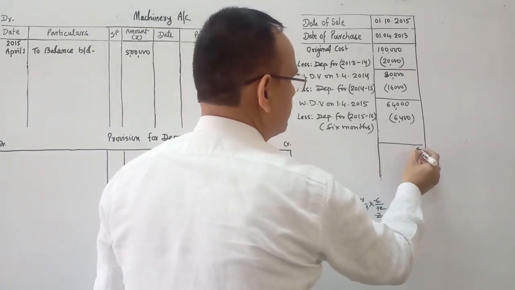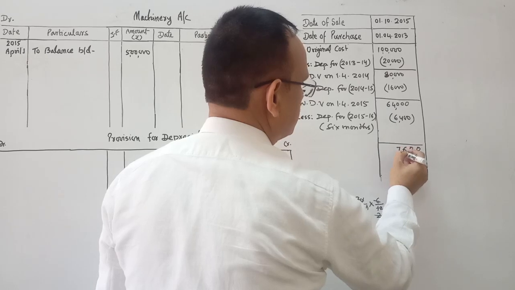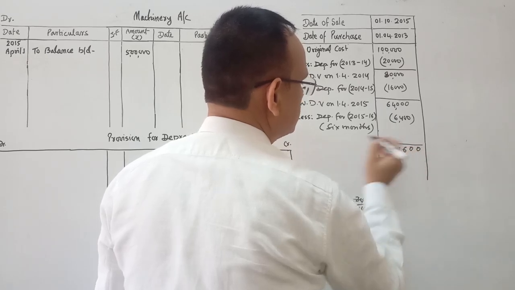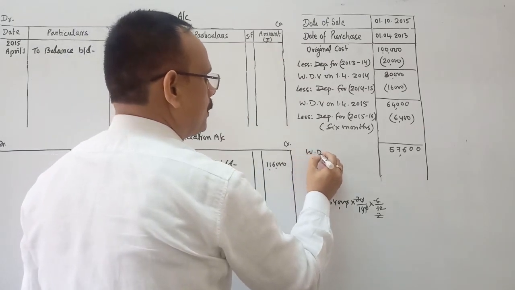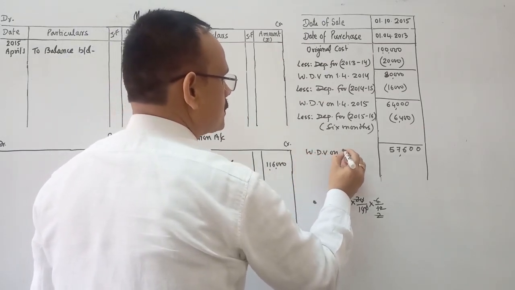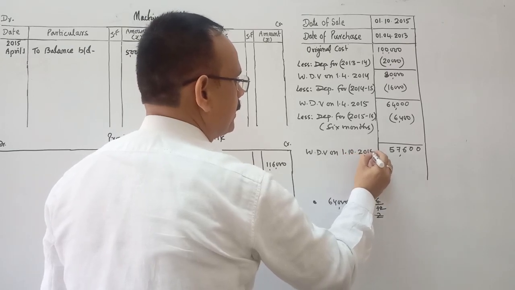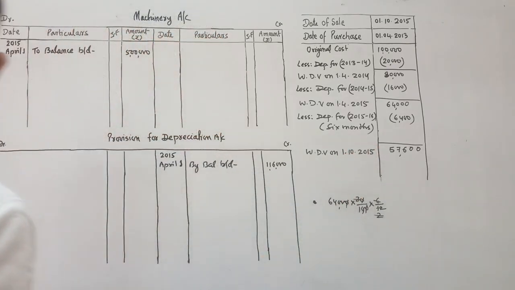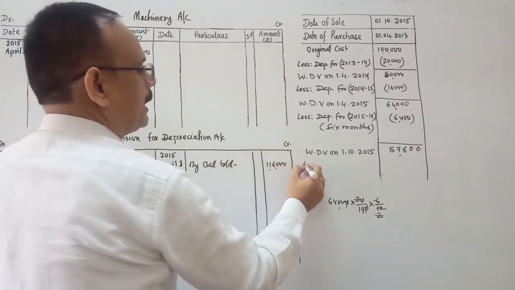So after that the written down value is 57,600 on 1st October 2015. On 1st October 2015 this machine is sold. This machine is sold for, at what amount?